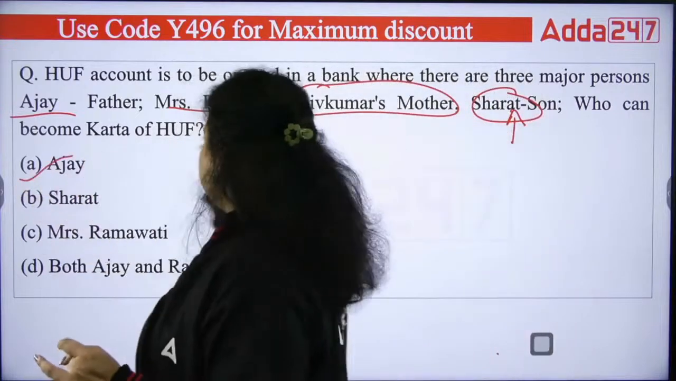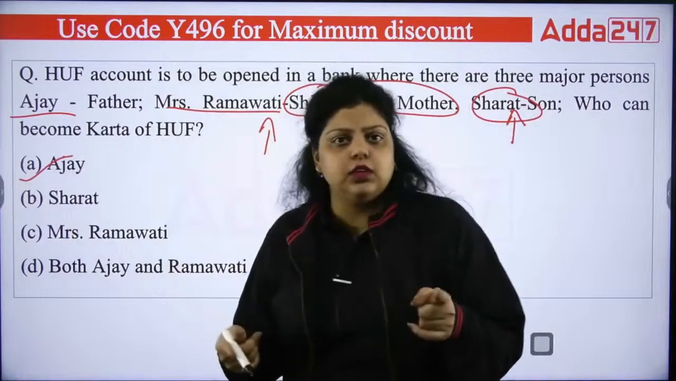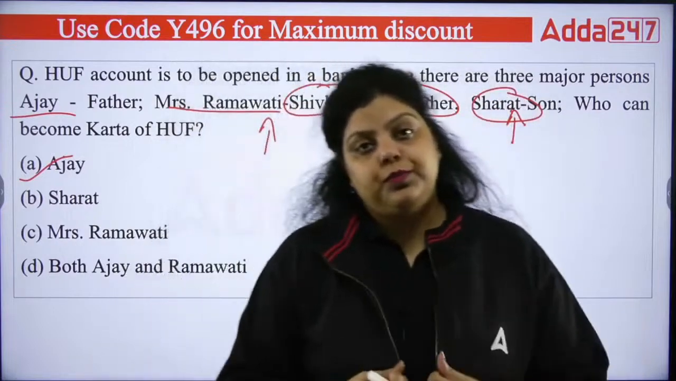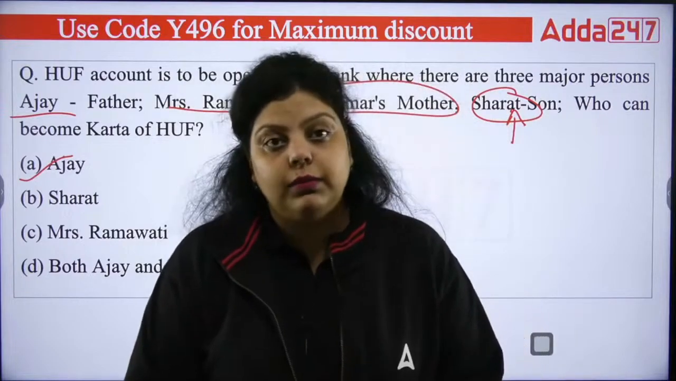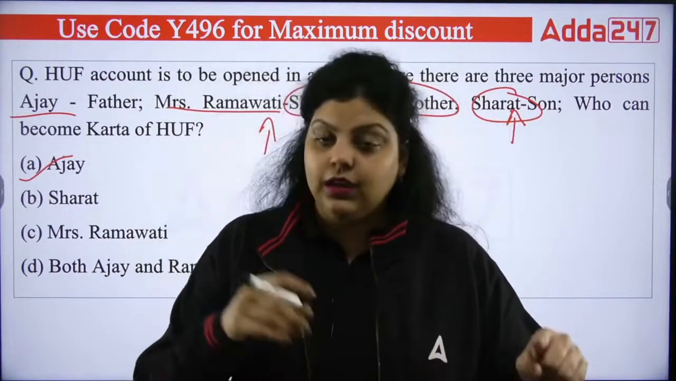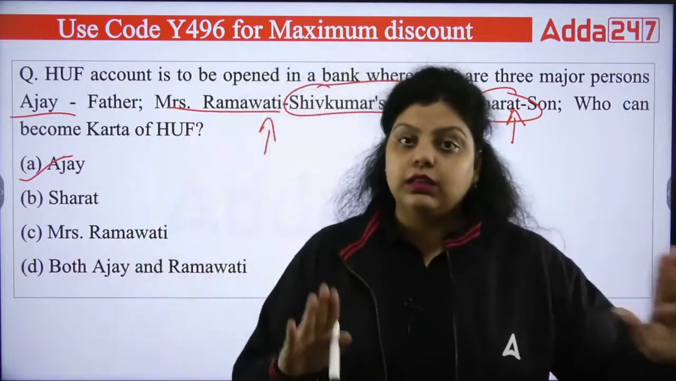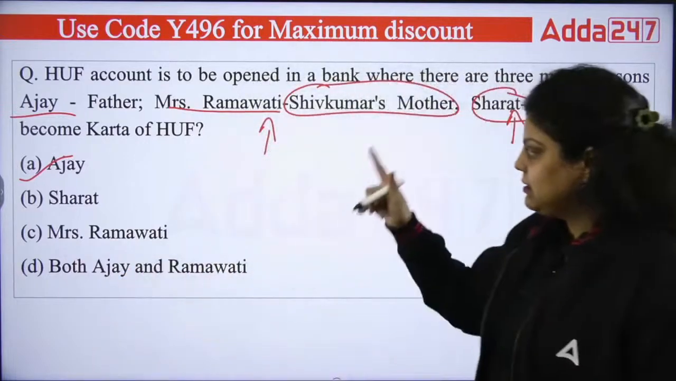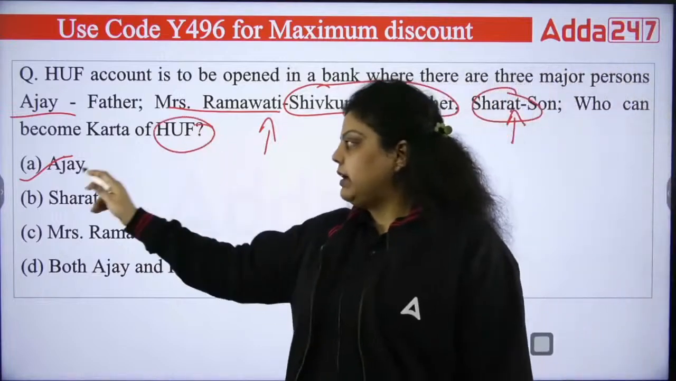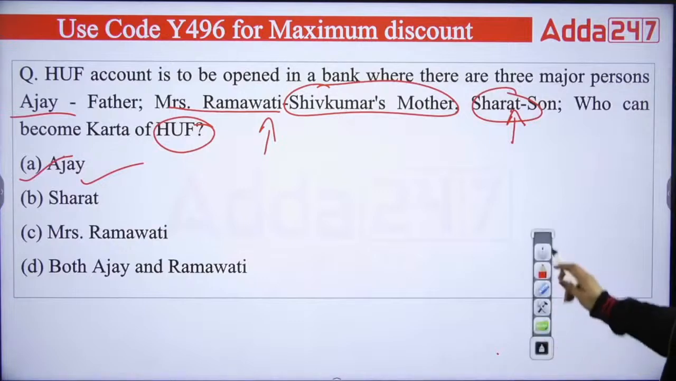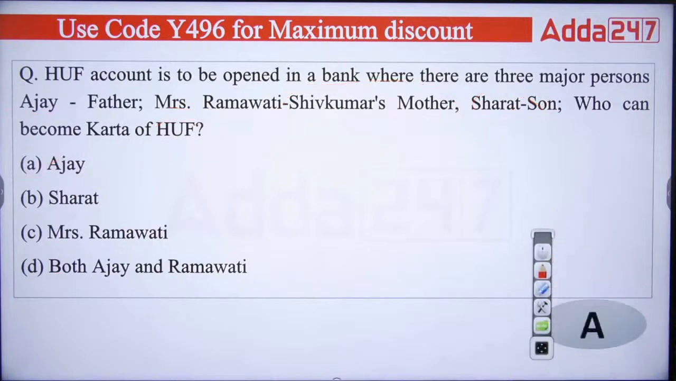Now why not Mrs. Ramavati? Because I have just told you that if a female wants, she can become the karta of the family. But the question is not stating anything about wanting. She can become karta if she wants, but the question is asking, in this case, who will become the Hindu undivided family's karta? So you can answer simply, that will be Ajay. Okay, so your right answer will be A.